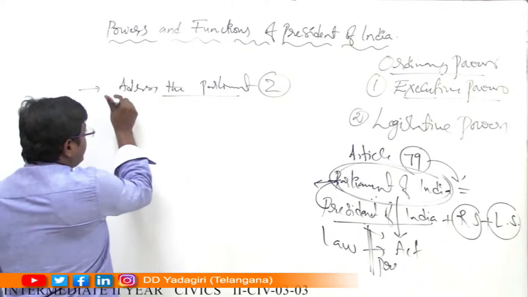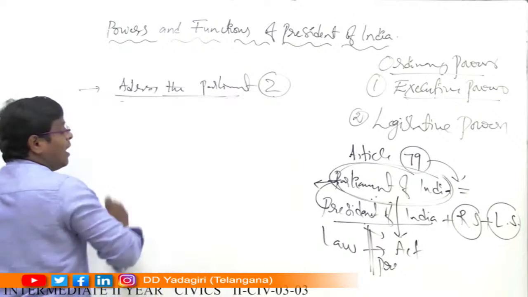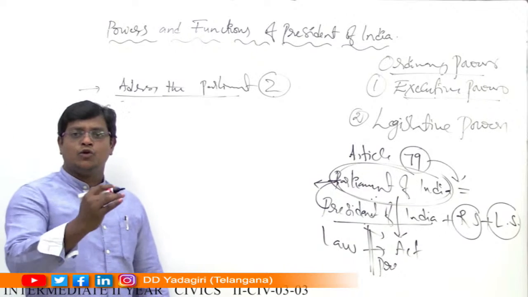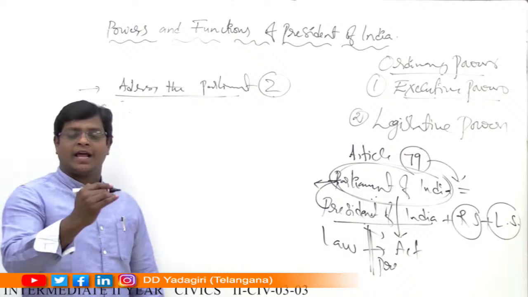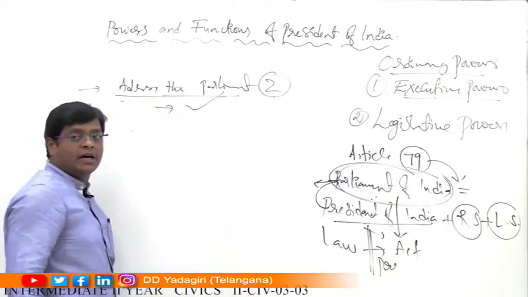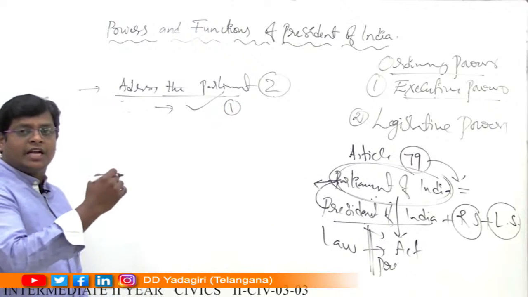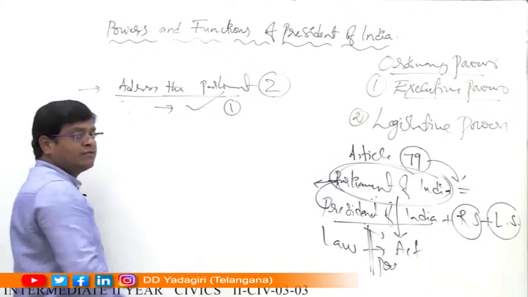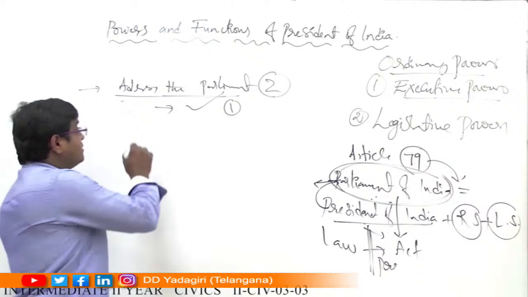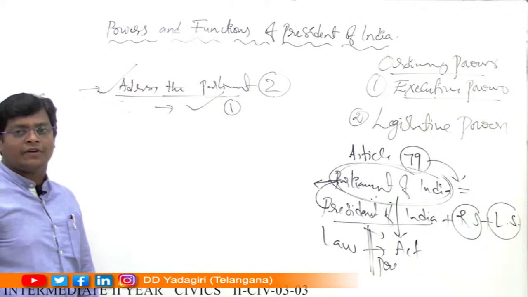Firstly, after the commencement of the new Parliament after every general election, he addresses the Parliament once. At the same time, at the first session of the Parliament, it is addressed by the President of India. This is also a legislative power of the President of India.